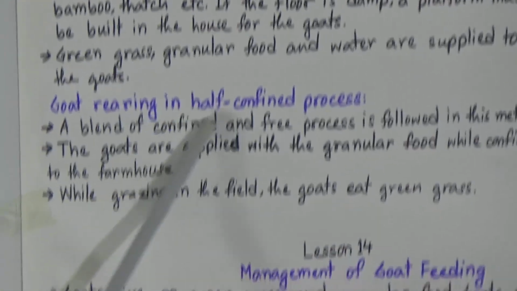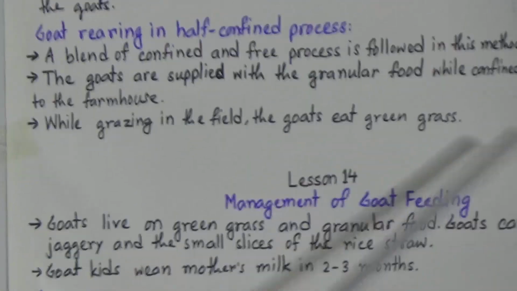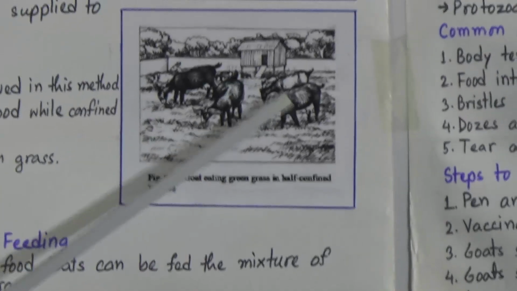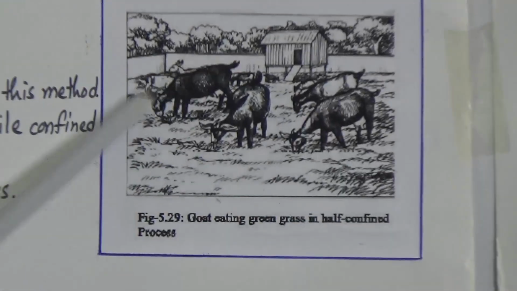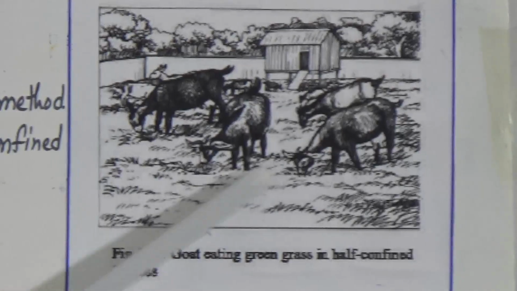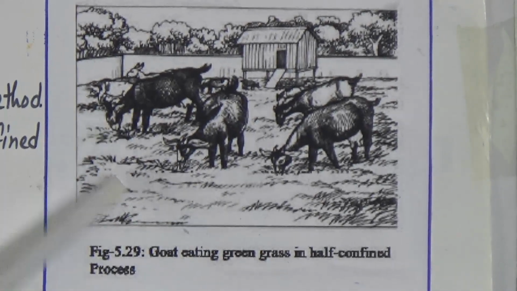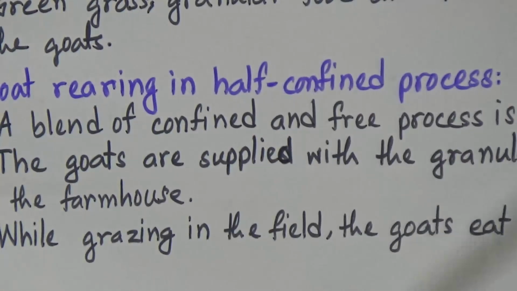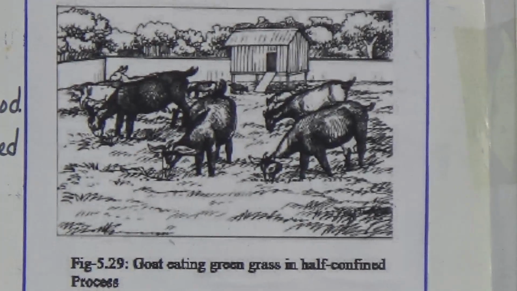Now goat rearing in half confined process. Now look at the picture. There is a pen and there is an area which is half confined, and now look, the goats are grazing, and it is a blend of a traditional process and confined process.